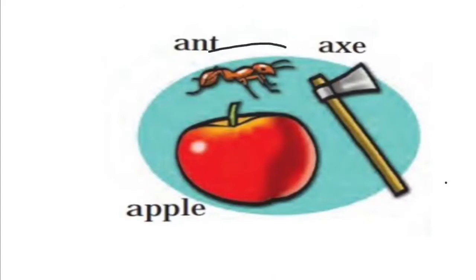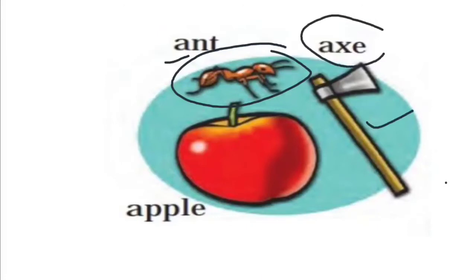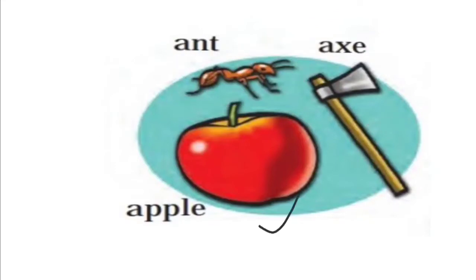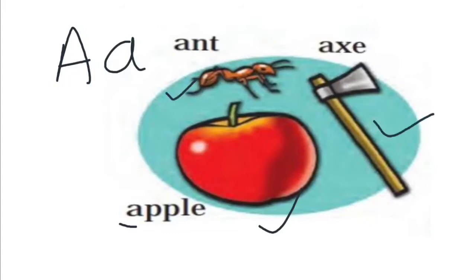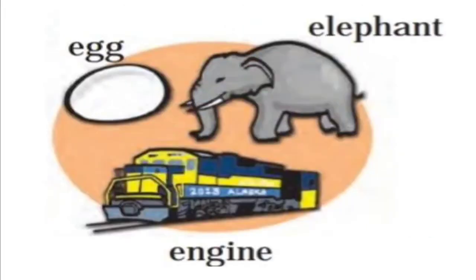This is ant. Ant. This is ax. Ax. This is apple. Apple. These words begin with letter A. Ant, ax, apple. Understood? Very good.